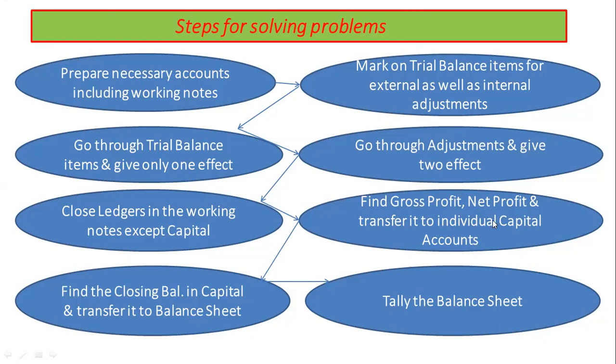If no ratio is given, then transfer it equally. After transferring net profit to individual capital accounts, find the closing balance of capital accounts and post it to balance sheet. Finally, tally the balance sheet and get over the problem successfully.